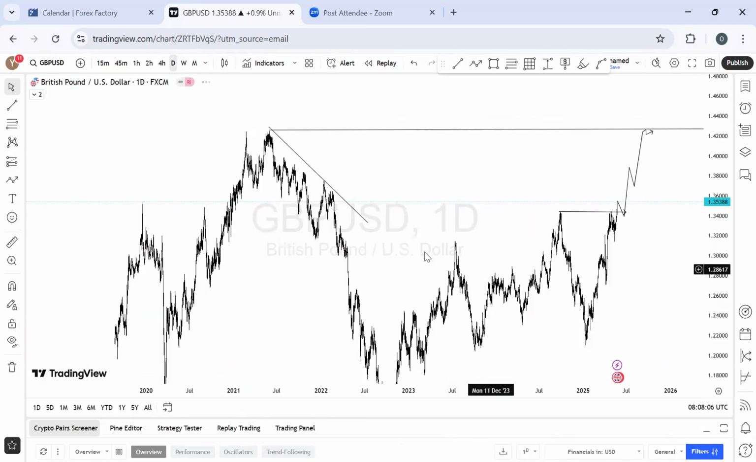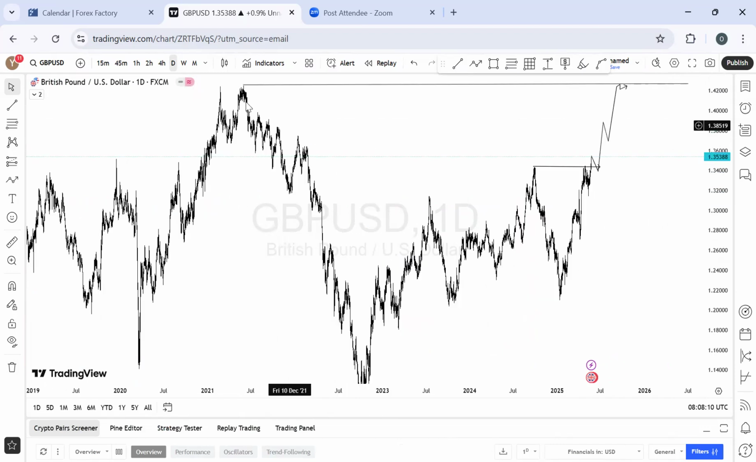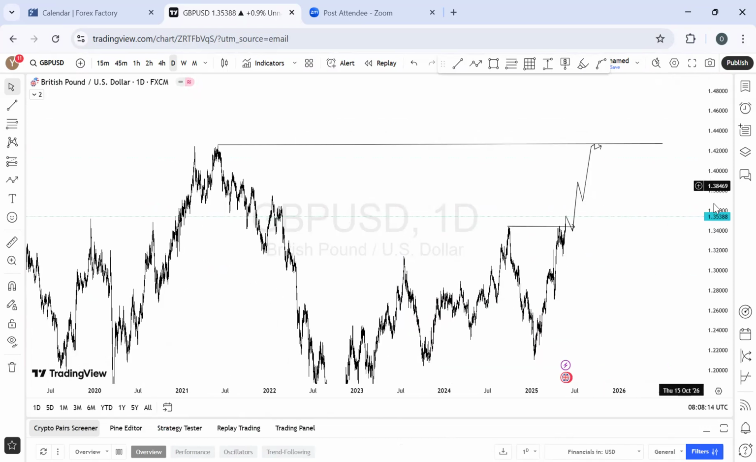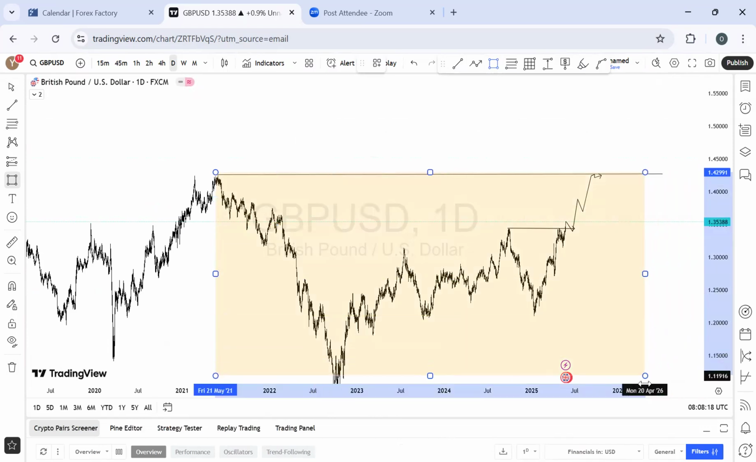because personally I would be expecting all of this to play out. Everything happened here, anticipating it to happen again till this circle is filled. So basically, for me, this is my outlook on Great Britain pounds US dollar, and this is on the daily time frame.